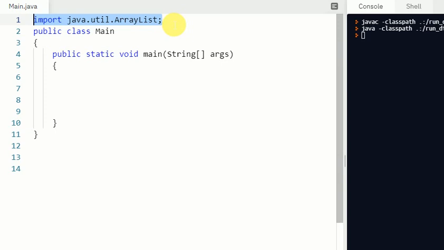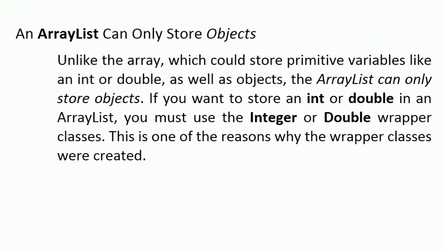Okay, other difference is array list can only store objects. Yes, in an array, we can use primitive variables, primitive data types, like int or double, and we can use objects as well. But in array list, we cannot store primitive variables like int or double. We can only store objects in an array list.